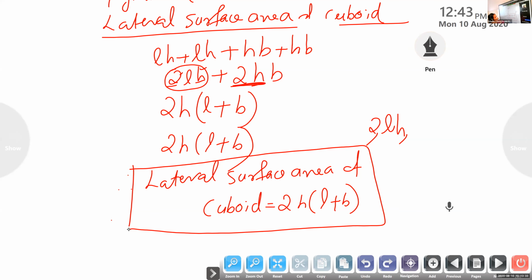Lateral surface area of cuboid is equal to 2H into L plus B. Only this formula is enough. If you want, you can write 2H into L plus B.